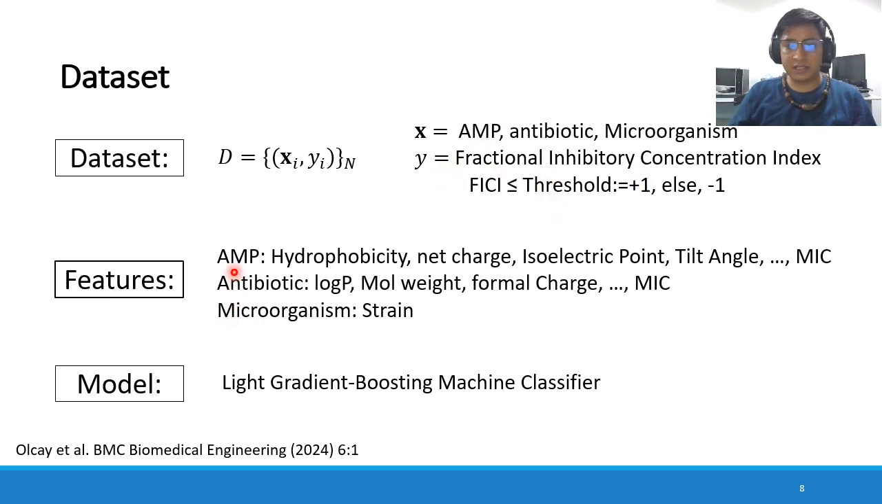As features, we have several physical-chemical properties for both antimicrobial peptides and antibiotics. We also use minimum inhibitory concentration as activity metric. For the microorganisms, we have the strain information. In the model, we are using the light gradient boosted machine classifier that has been demonstrated to outperform in a recent study.